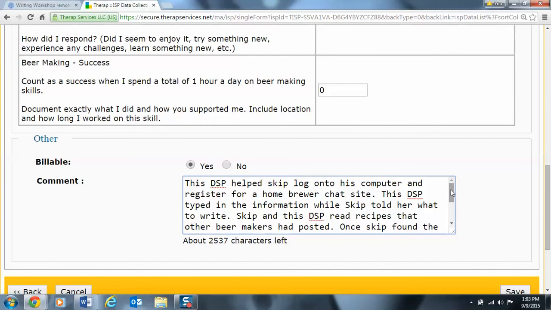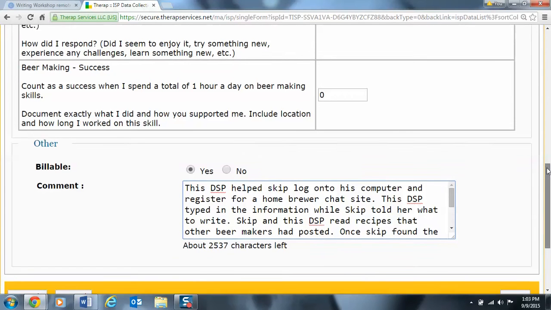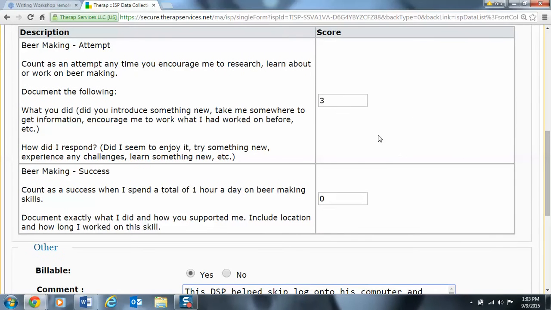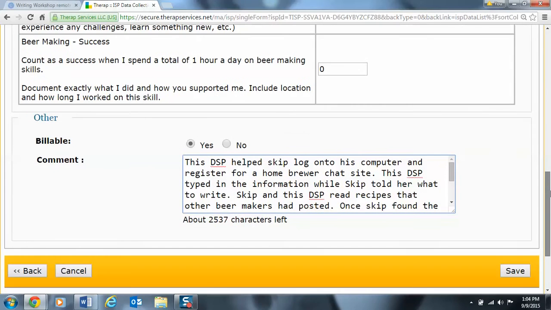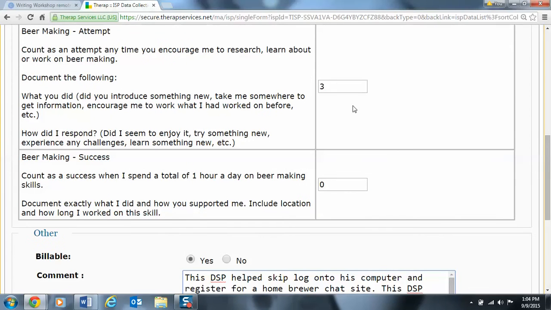What's typically easier to do with this is you notice that up here, I kind of guessed I had about 3 attempts and 0 successes. Sometimes when you write your progress note, you might find that you actually had more attempts than what you thought. So typically what I'll tell people to do is to write their narrative first and then try to figure out how many attempts or successes they think happened in that day. You can do it either way you want to. Just make sure that your narrative supports how many attempts you made.